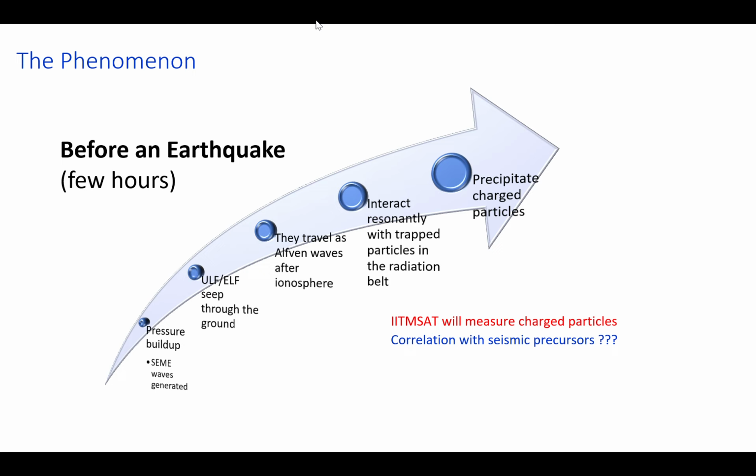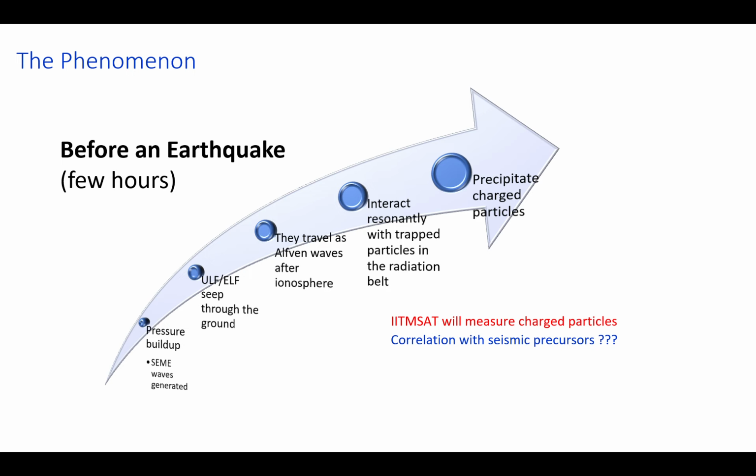The phenomenon is briefly described like this. A few hours before an earthquake, there is a pressure build-up underground and SEME waves are generated. These ultra low frequency waves seep through the ground and they travel as Alfvén waves after the ionosphere.